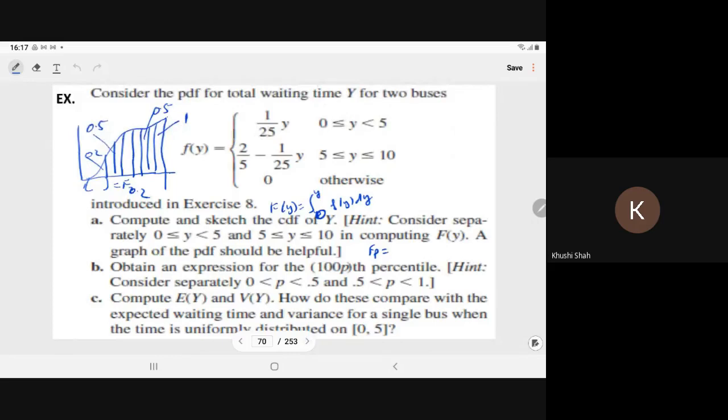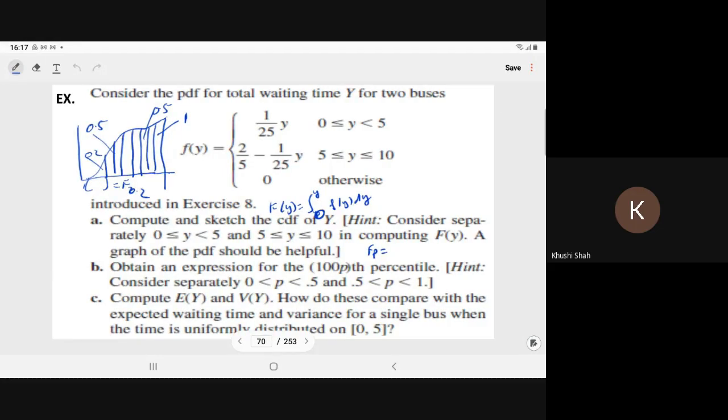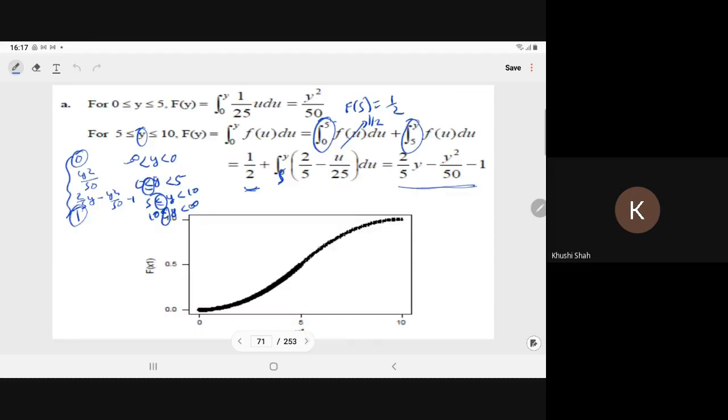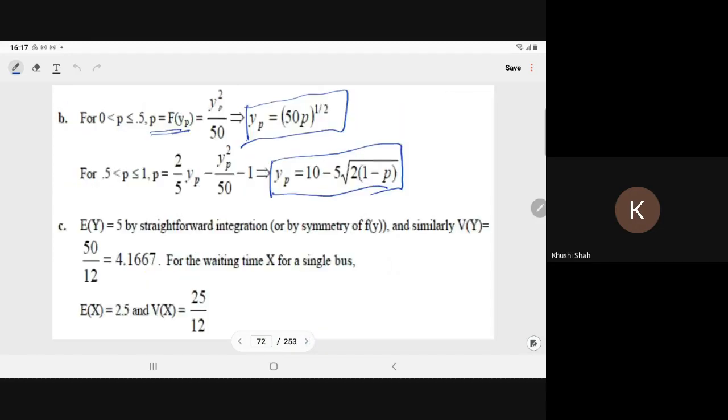Now obtain the expression that we have done. Compute EY and VY. How do these compare with the expected waiting time and variance for the single bus instead of the two buses? If we have a single bus, and the time is uniformly distributed 0 to 5. There is a single bus, and the waiting time for the single bus is uniformly distributed between 0 and 5. Then you have to compare the mean and variance for the current one with that.